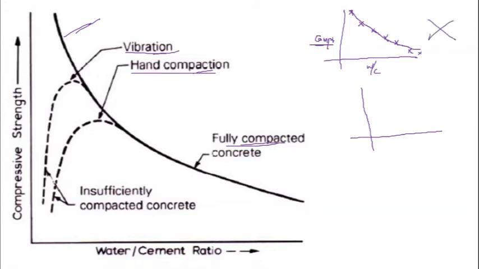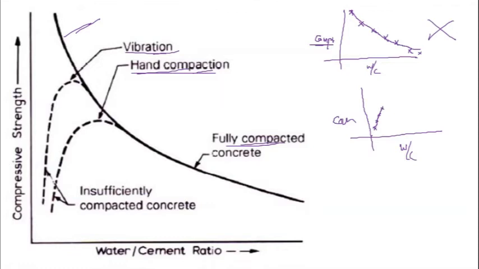So now, the vibrating machines or hand compaction is used to compact. So what happens in such a case is water by cement ratio. You know that, for example, let me use hand compaction. Since water by cement ratio is initially low, you cannot properly compact the concrete. Therefore, the strength of the concrete you achieve is less. If you increase the amount of water you are adding, you can compact the concrete more. So what happens? The compressive strength also increases.